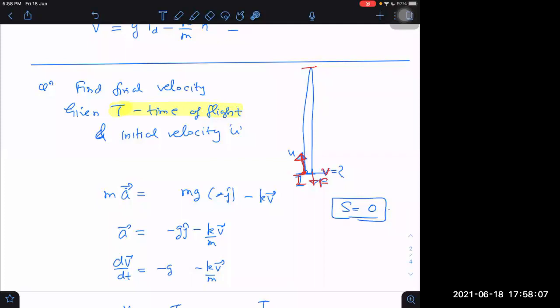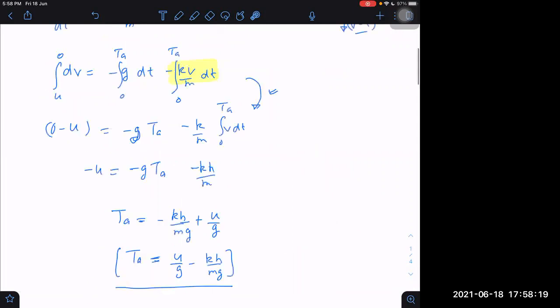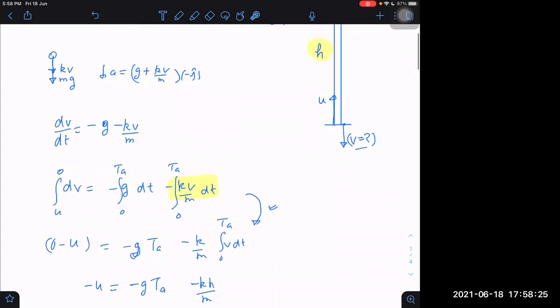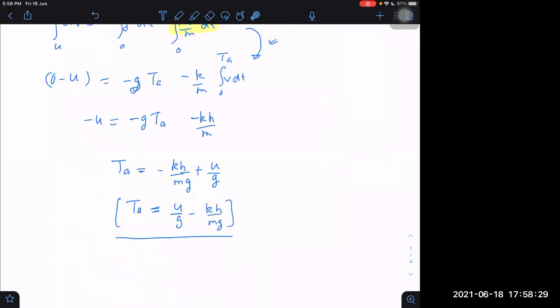Also, when we write the vector equation, then we can write it for the total part of the journey, including the upward going part and the downward going part. We don't have to write in two separate parts. While I was writing in two separate parts here, the purpose was different. The purpose was to tell you that if time of ascent is given, then how can we use that time of ascent? Or if time of ascent is required to be found and height is given, can we use it to get the height? Yes, we can.